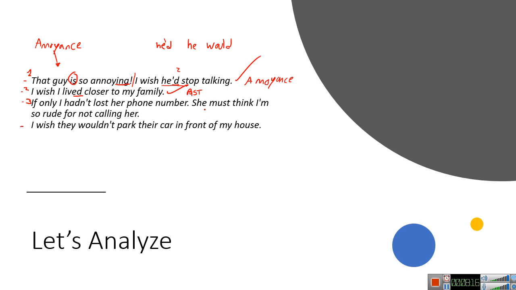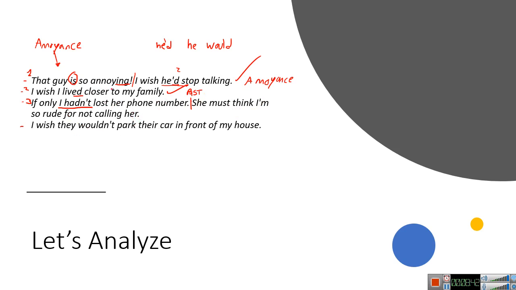Well, in this case, we can split it in two. If only I hadn't is something that already passed. So we're talking about a past action, and he's regretting it because he wished it was different. That's how we know it's a past action. Now, in this second part of the sentence, she must think I'm so rude for not calling her, that is present.